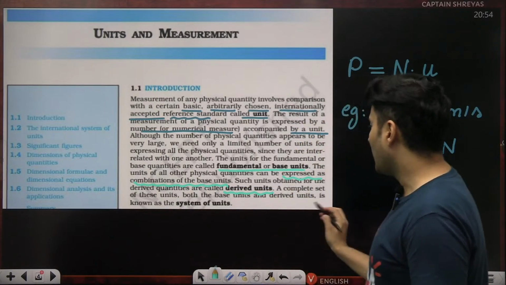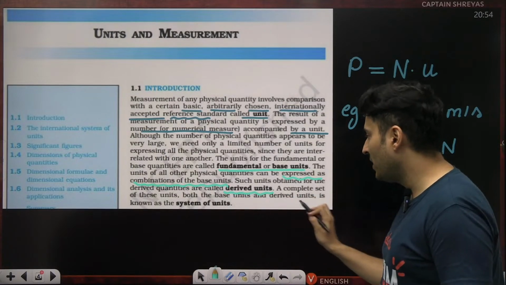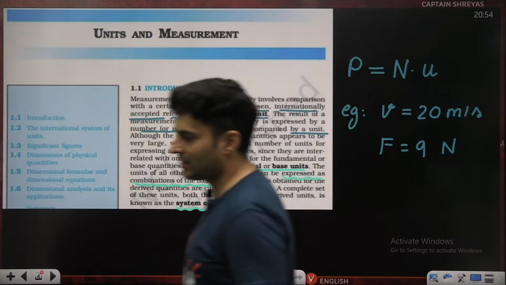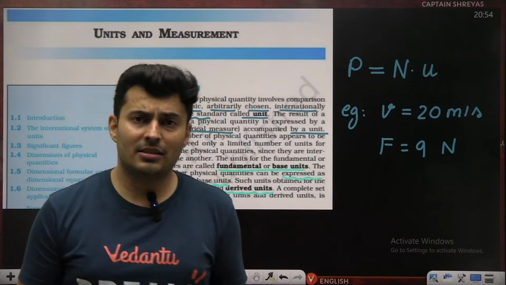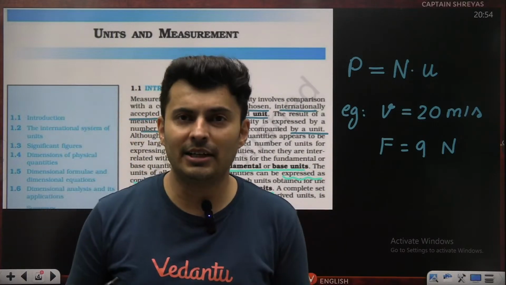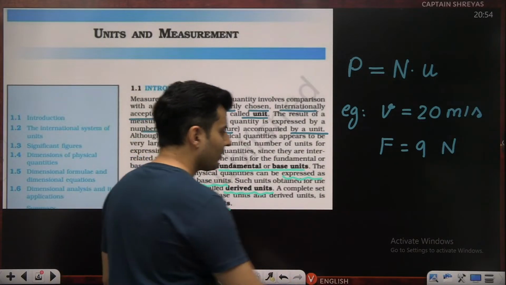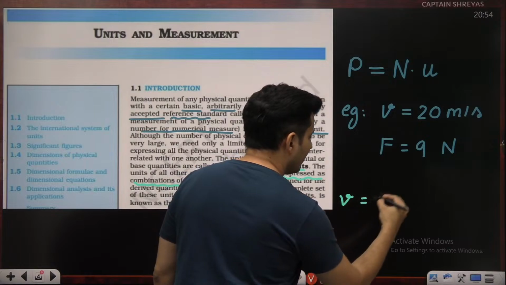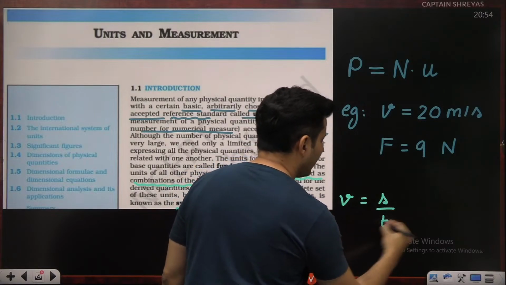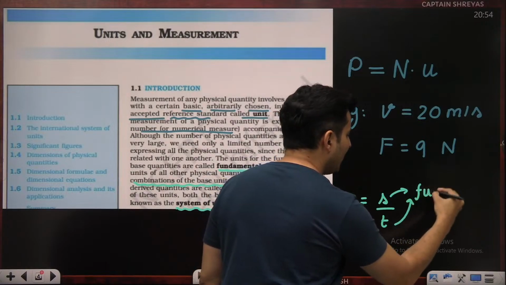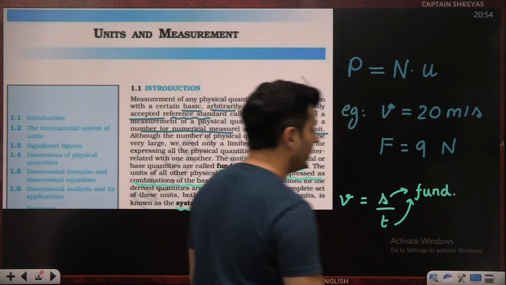And a complete set of these units, both the base units and the derived units, is known as the system of units. See, there are certain things which are very basic and fundamental, and other things are dependent on them. For example, when I say velocity is nothing but displacement by time, this displacement and this time are both base or basically fundamental quantities.